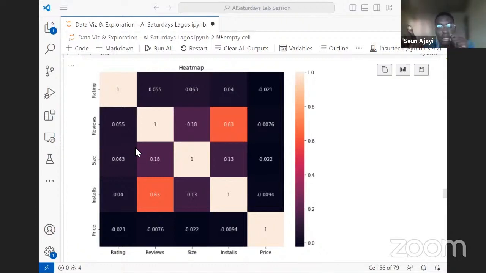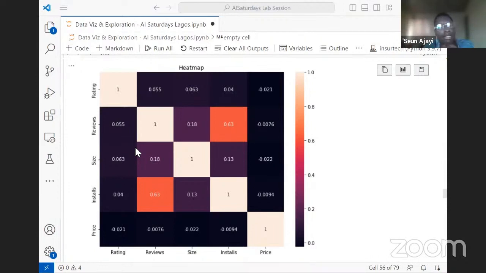Maybe there's a trend between both columns, in the sense that if there's an app that has about 10,000 installations, since 10,000 people have visited the app and installed it, it should have maybe 900 reviews. Let's say 100 people refuse to review. That's like saying that there's a relationship between the number of installations and reviews.